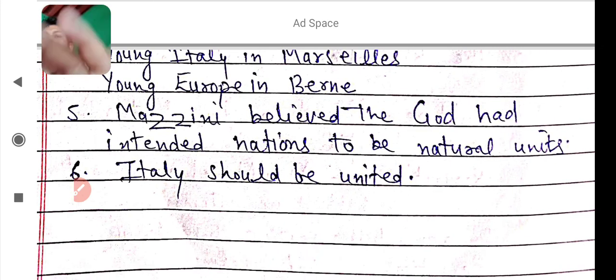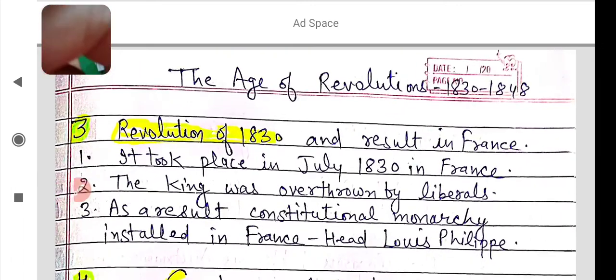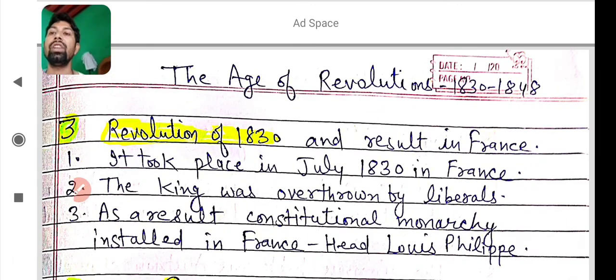And the next point of today is the age of revolutions in Europe. In which country did the revolution happen? Firstly, you will learn about the revolution of 1830 in France, the revolution of 1830 and its result in France. It took place in July 1830 in France.